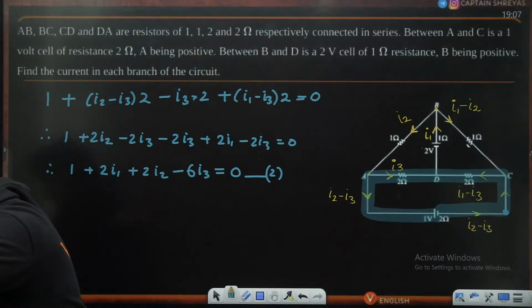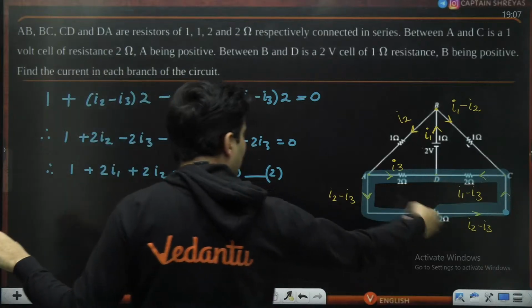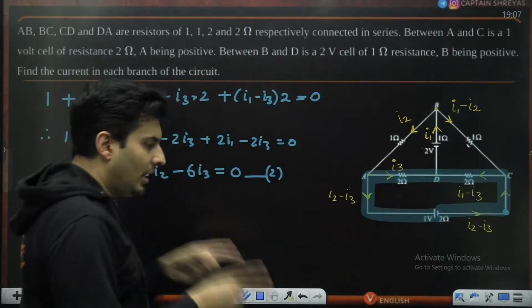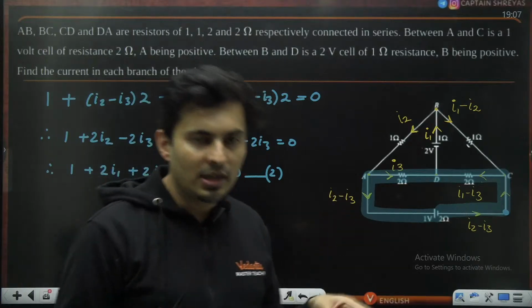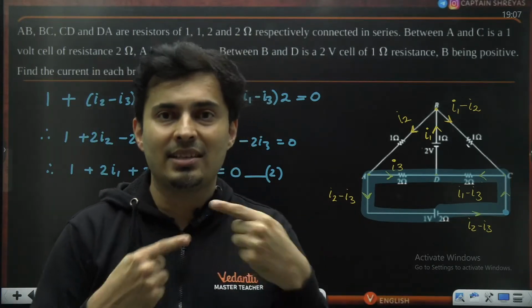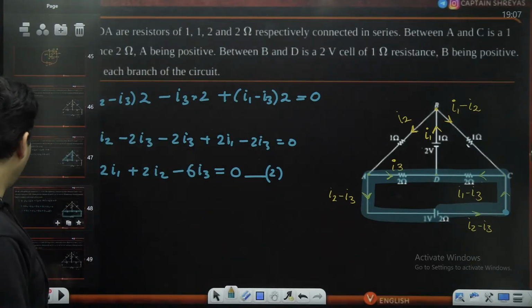How many of you got this? Just check. If you are using this particular loop, starting from this point, in the direction of the current the voltage will drop across the resistor, and opposite to the direction of the current it is plus IR for the resistor. Okay, straightforward. One last loop.